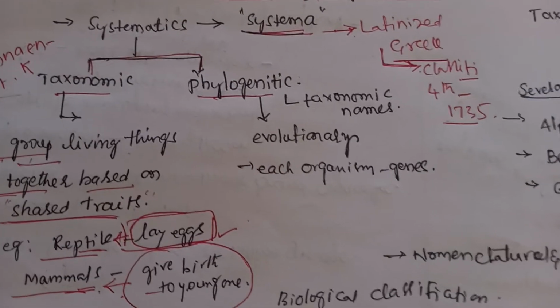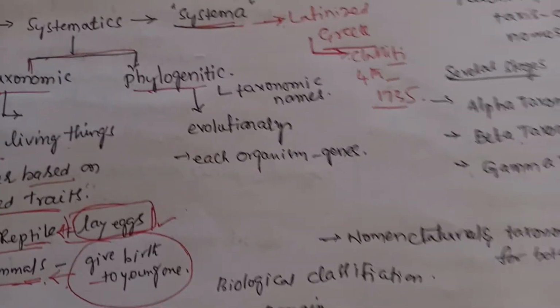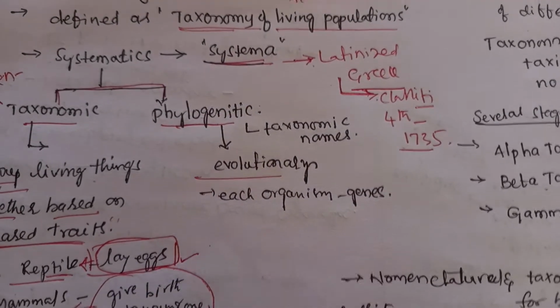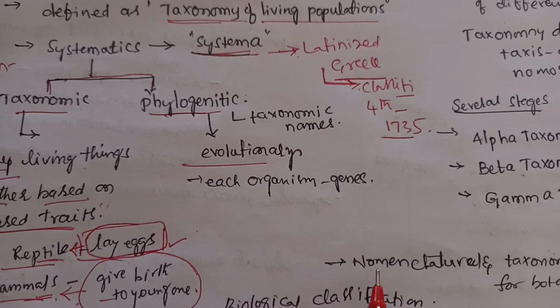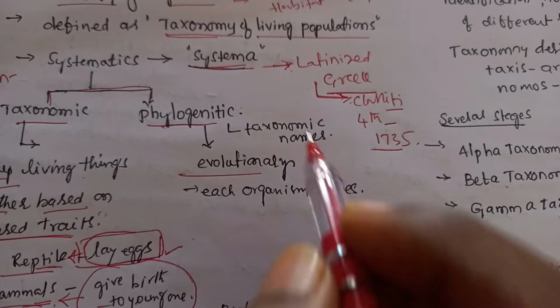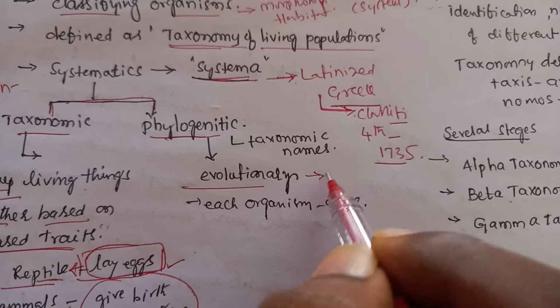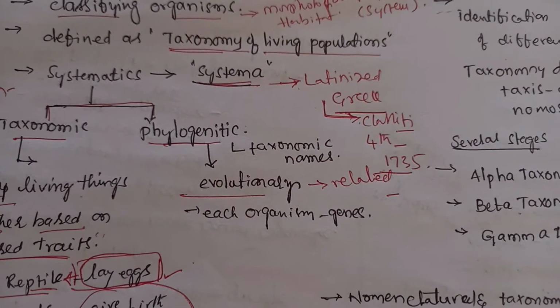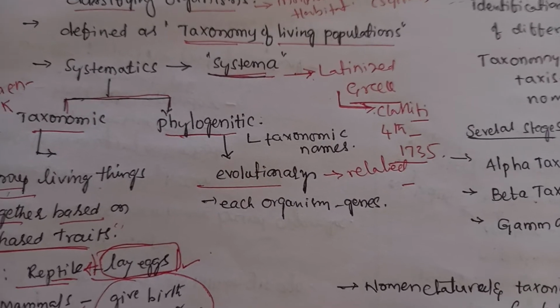And the other one, phylogenetic classification, is completely about evolution. That means grouping organisms by how they have evolved and how they are related to one another. It is called phylogenetic.